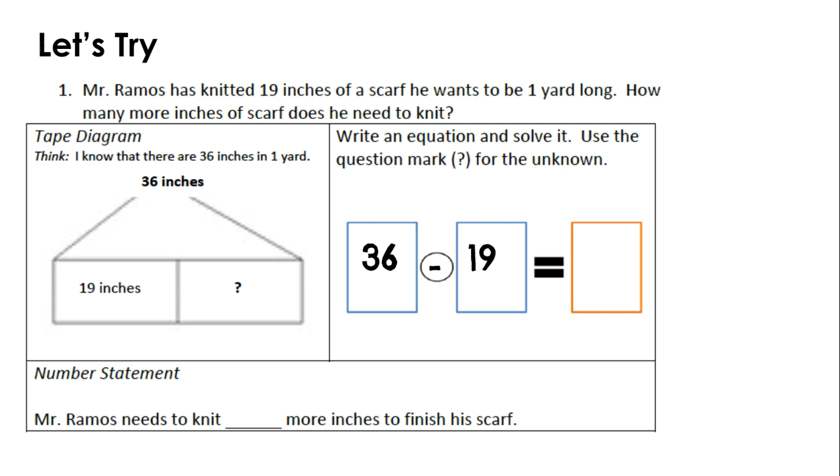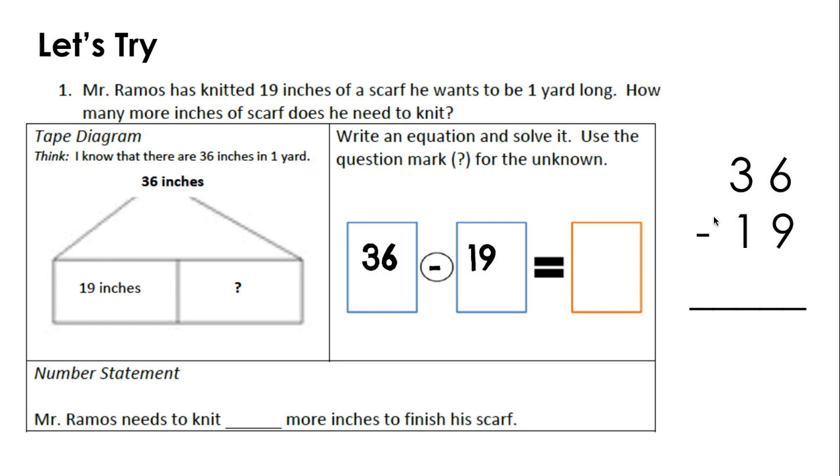That is your choice. I'm going to set this up in vertical form in my workspace. Join me. Here we go. We need to figure out our missing part, 36 minus 19. Starting in the ones place always, I see 6 minus 9. If you're in my class, you know the rhyme. More on the floor, go next door.